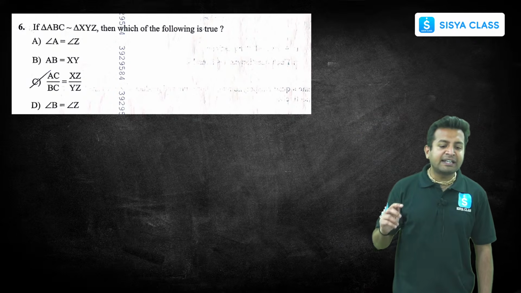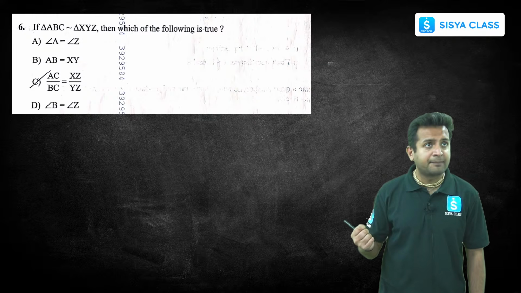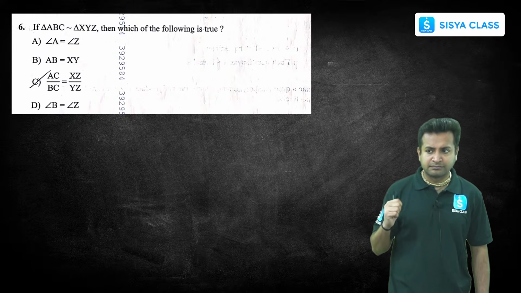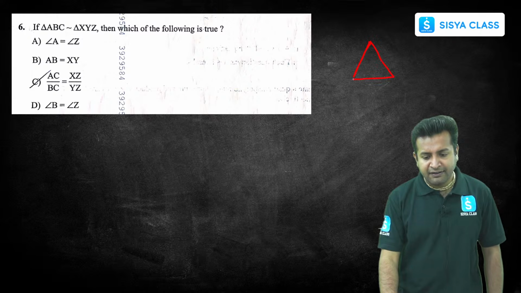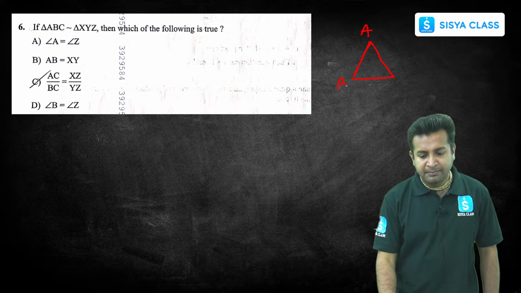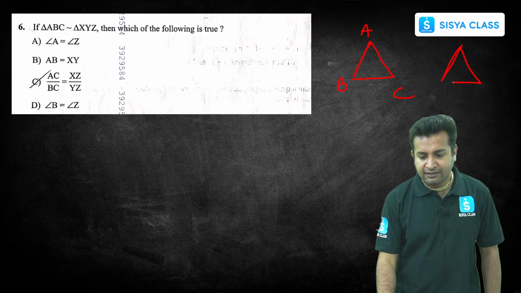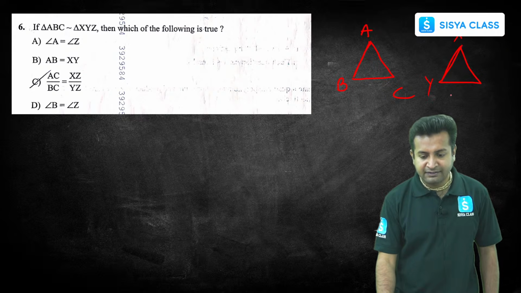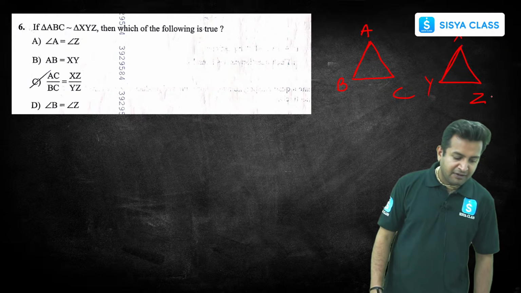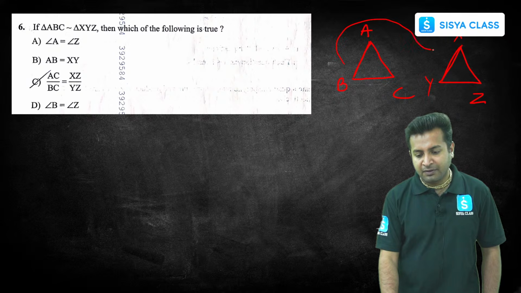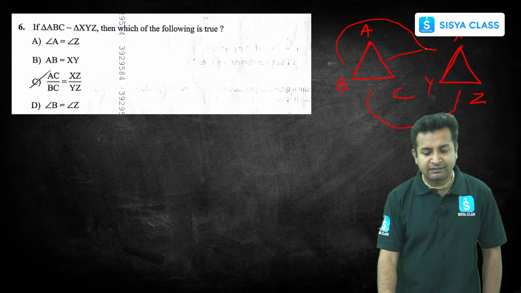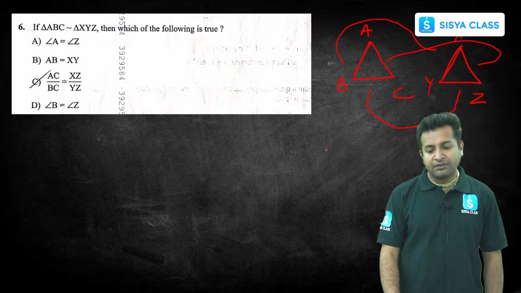The next question says, if triangle ABC is similar to XYZ, then which of the following is true? First, let's draw the triangles ABC and XYZ. Got it? So now, we know this side will correspond to this side, and this side will correspond to this, right?